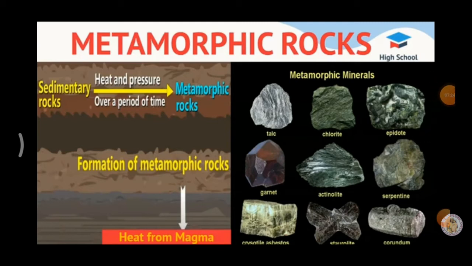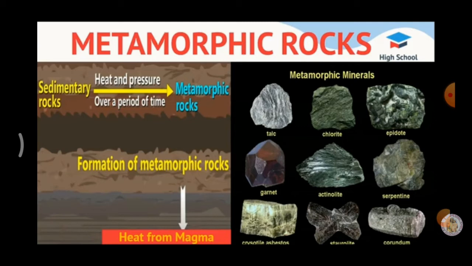Formation of metamorphic rocks from igneous rocks. Granite into gneiss is caused by dynamic metamorphism. Basalt into slate is caused by thermal metamorphism. So, granite changed into gneiss is an example of dynamic metamorphism. Basalt changed into slate is called thermal metamorphism.